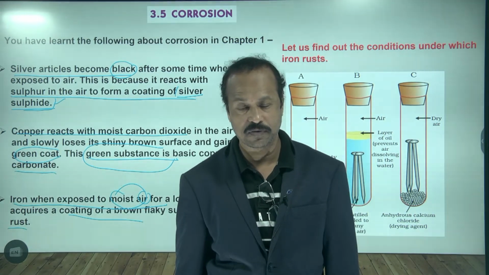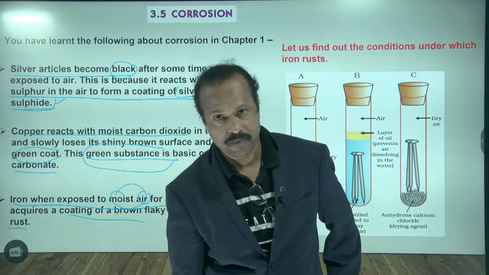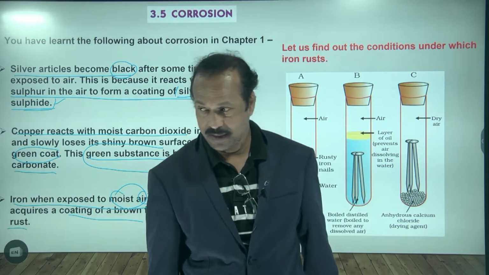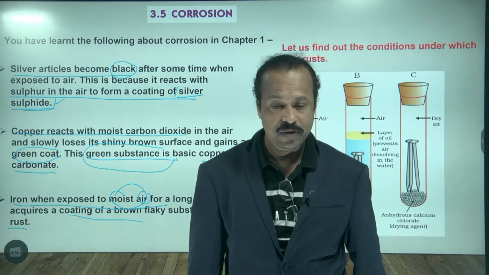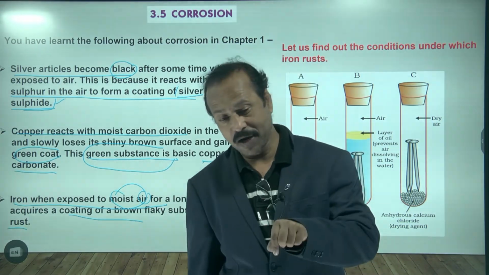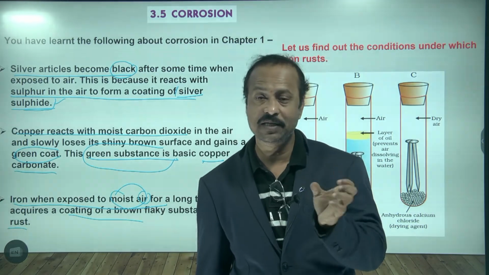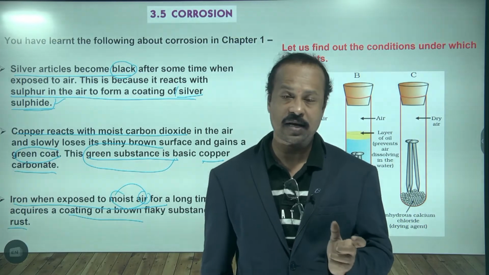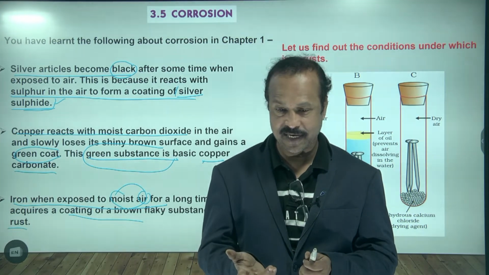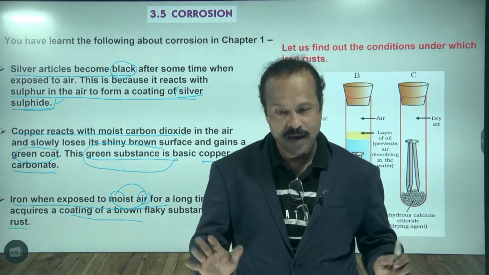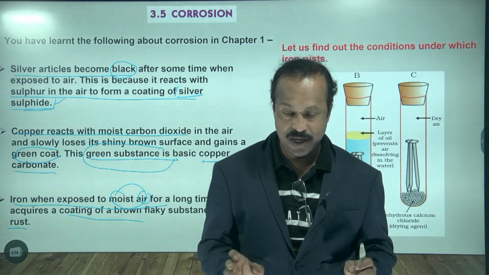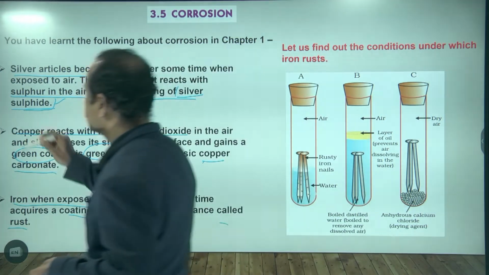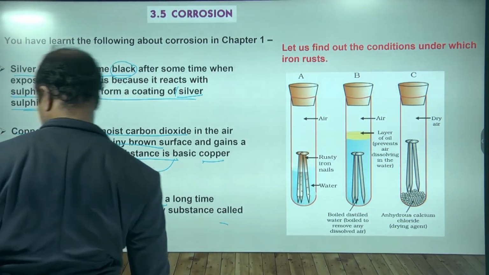In stainless steel, most of the component present is what? Iron. But is it getting rusted? No, because that is alloyed. Alloyed means the iron is mixed with some other materials like chromium, manganese, etc. So that becomes stainless steel. Now stainless steel will not get rusted. So that is called alloying. What is it called? Okay, take a screenshot of this one first.